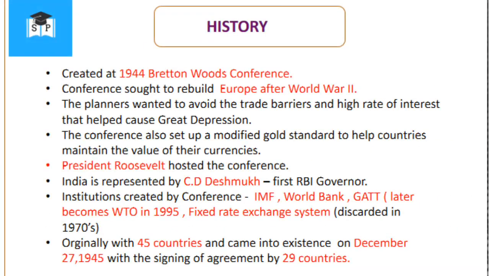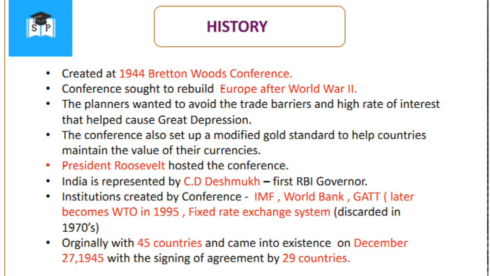Now, the history behind the IMF. The IMF was created as a result of the 1944 Bretton Woods Conference. This conference sought to rebuild Europe after World War II. The planners of the conference wanted to avoid the trade barriers and high interest rates that helped cause the Great Depression. The conference also set up a modified gold standard to help countries maintain the value of their currencies. President Roosevelt hosted the Bretton Woods Conference.